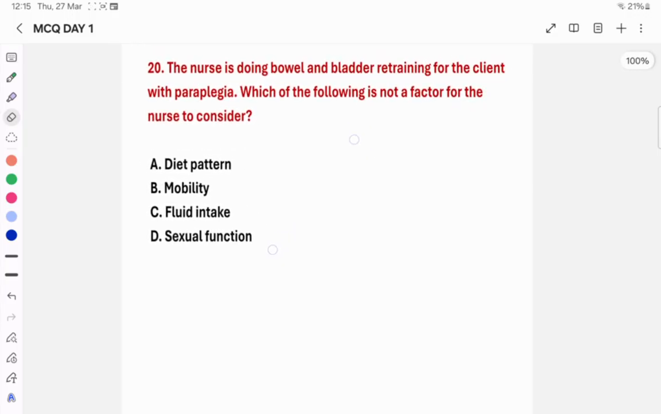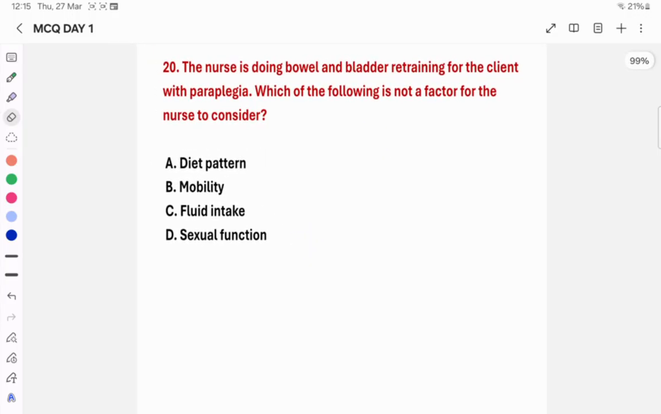Next is question number 20, the last question of this session. The nurse is doing bowel and bladder retraining for the client with paraplegia. Which of the following is not a factor for the nurse to consider? Here, which is not a factor? First, diet pattern. Yes, obviously it's a most important thing, because the person has paraplegia. Then mobility, it's also an important thing. And you need to understand the question here: bowel and bladder retraining. Fluid intake, yes, that's also an important concept.